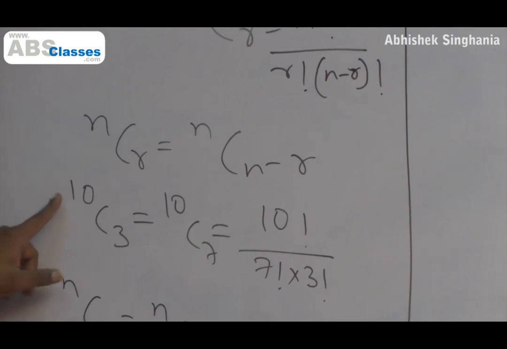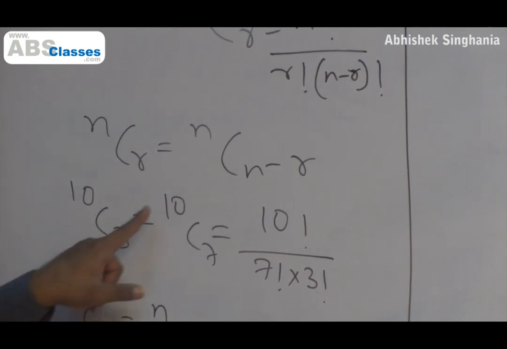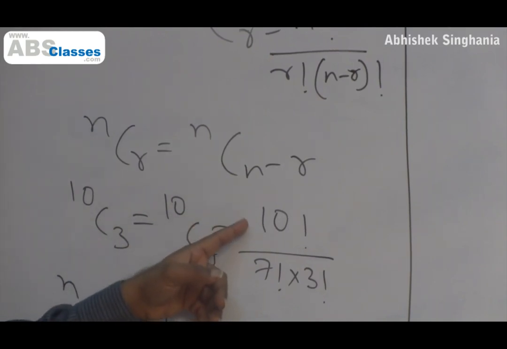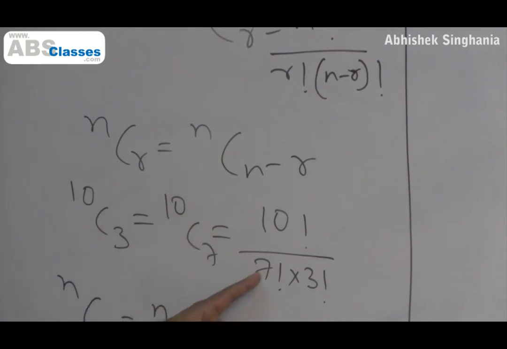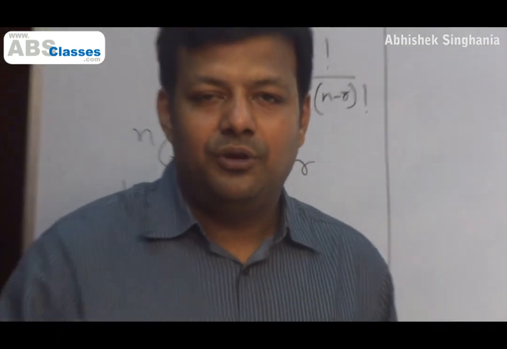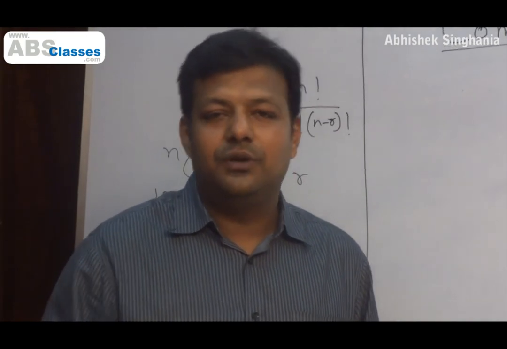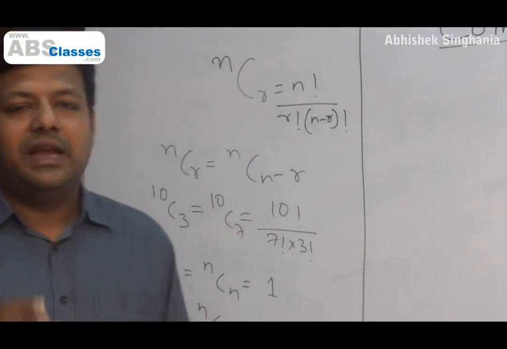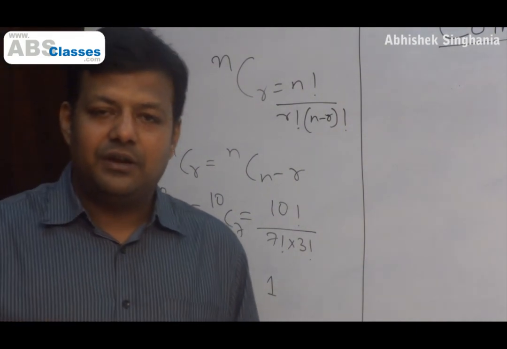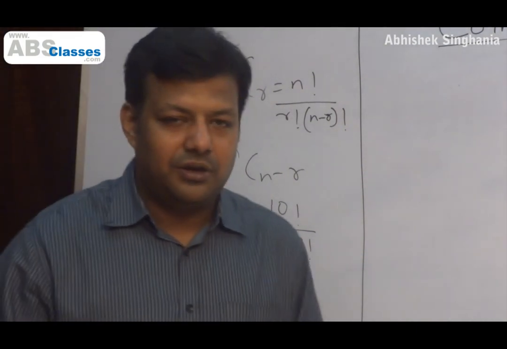For example, 10C3 is the same as 10C7, and each of them is equal to 10 factorial by 7 factorial into 3 factorial. So 20C15 is the same as 20C5, 20 factorial by 15 factorial into 5 factorial. 12C9 is the same as 12C3, 12 factorial by 9 factorial into 3 factorial, and so on and on and on.